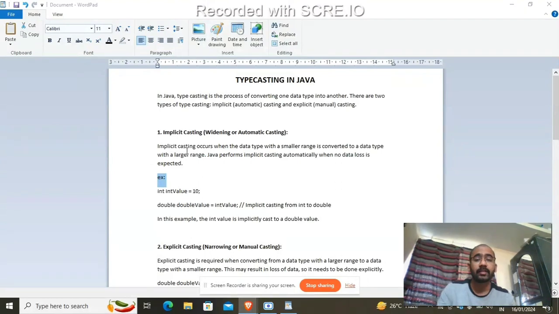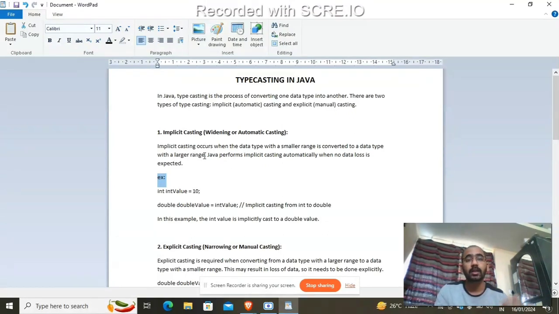Implicit casting occurs when a data type with a smaller range is converted to a data type with a larger range. That means it is a smaller range, an integer type, but we convert it into a float. That means it goes from an integer to a decimal. The range of this is higher, and it is automatically cast as a floating point. That means it automatically happens. That's why it is called implicit typecasting, because it is changing into a larger range.